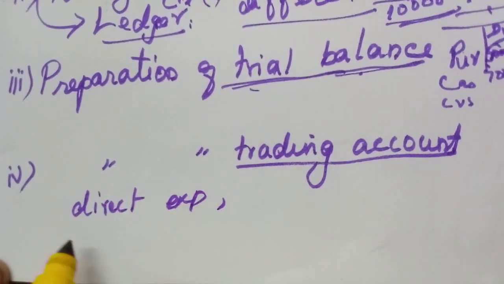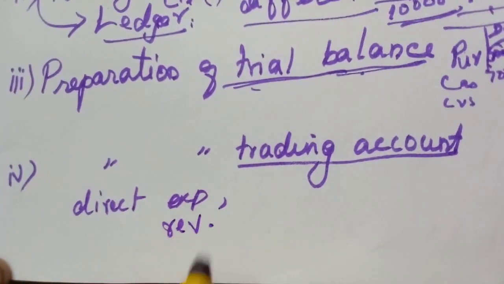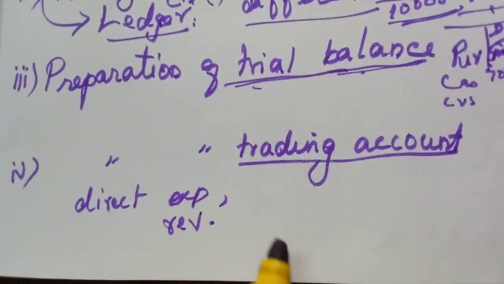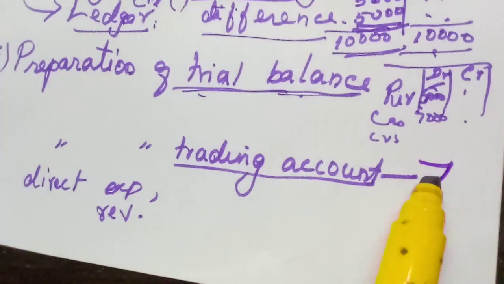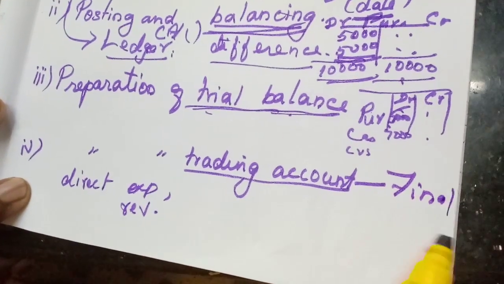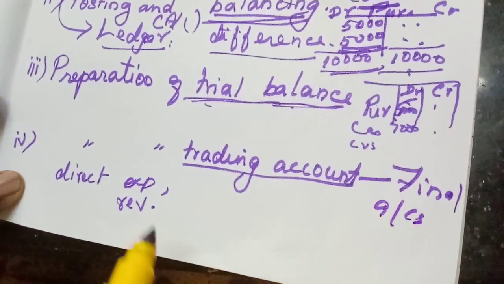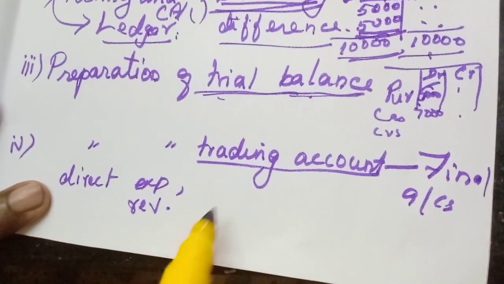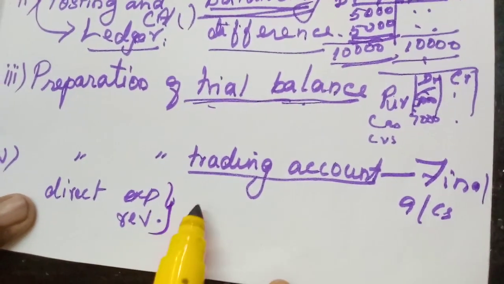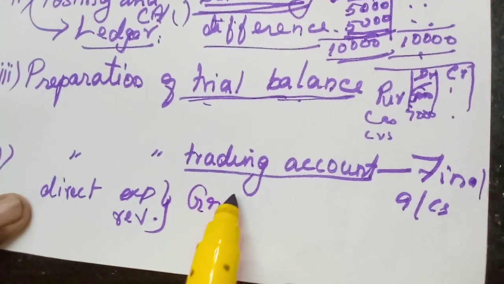We will write them in that particular trading account. This account is called the beginning of final accounts. With the help of direct expenses and direct revenue, we can calculate the gross profit.